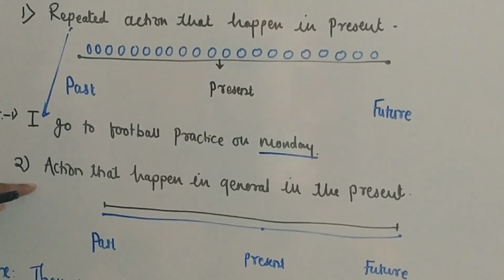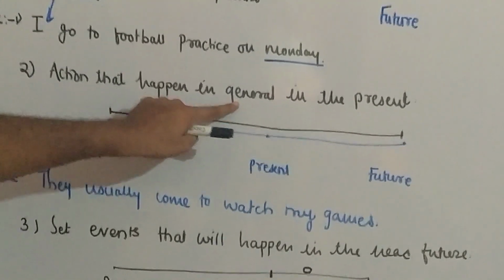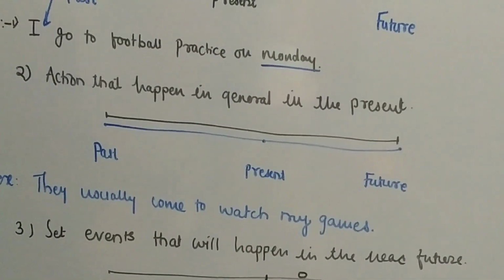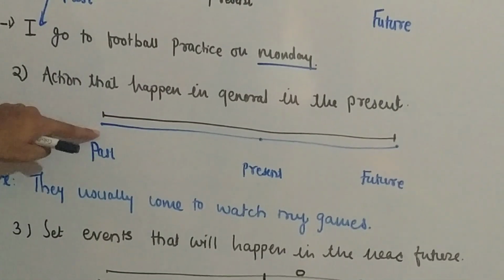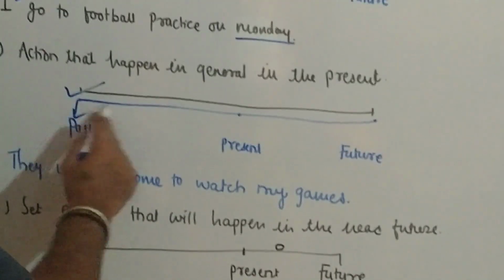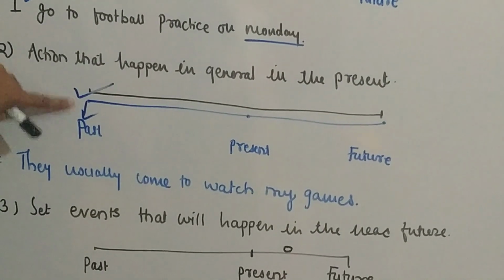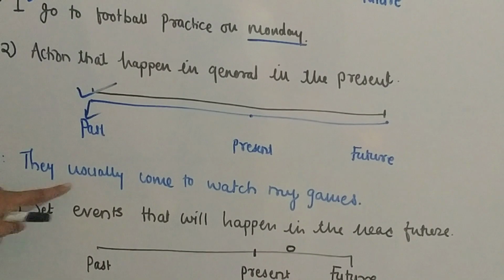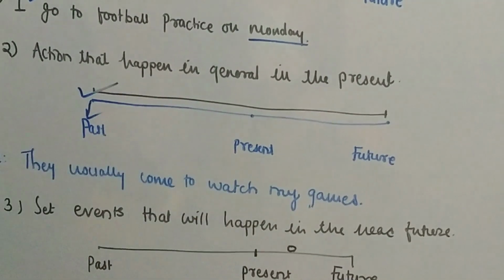Now, dear friends, the second one is actions that happen in general in the present. Sometimes the action happens generally in the sentence. That's why I drew the lines above, from the past to the future. Now see the example: they usually come to watch my game.